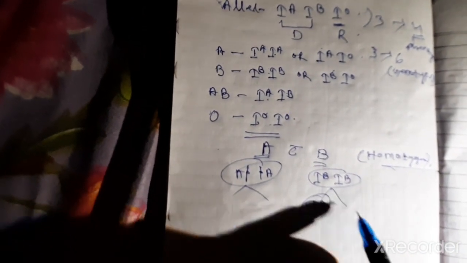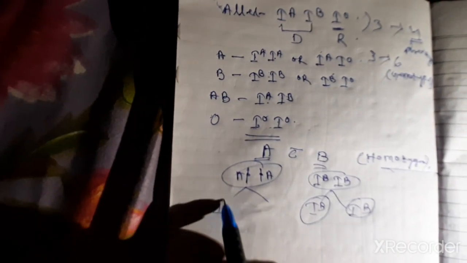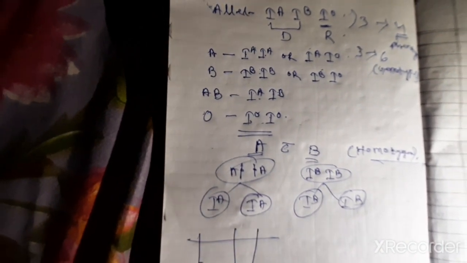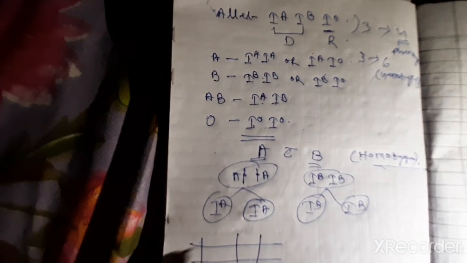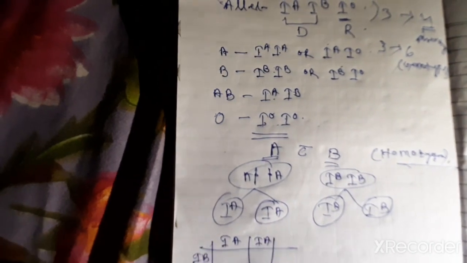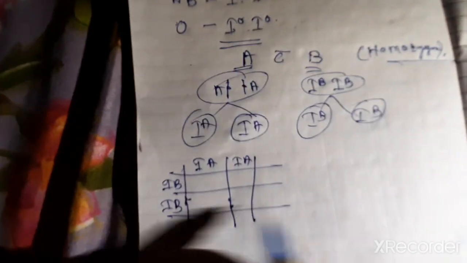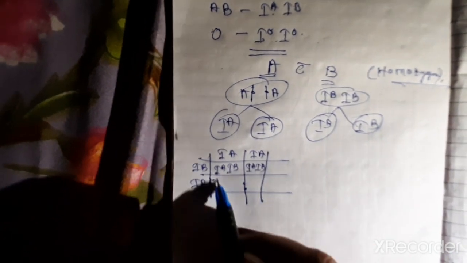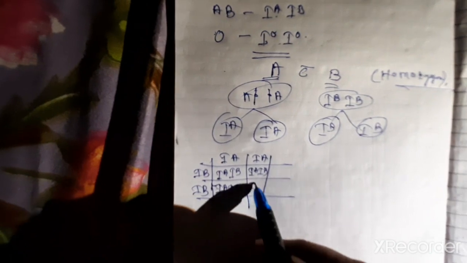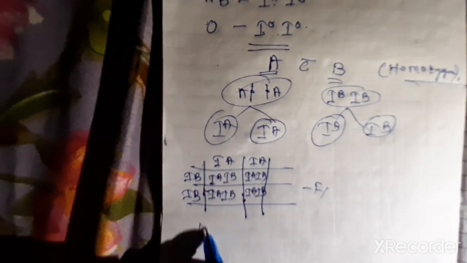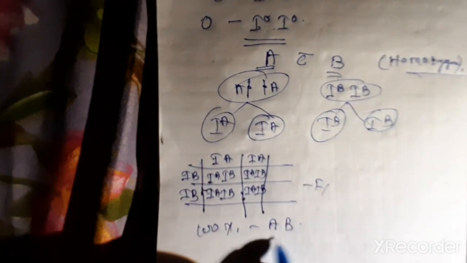It means IA and IB, according to the Punnett square. That means you see here IA IB, IA IB, IA IB, IA IB. So what will be in F1 generation? So what will be the ratio?